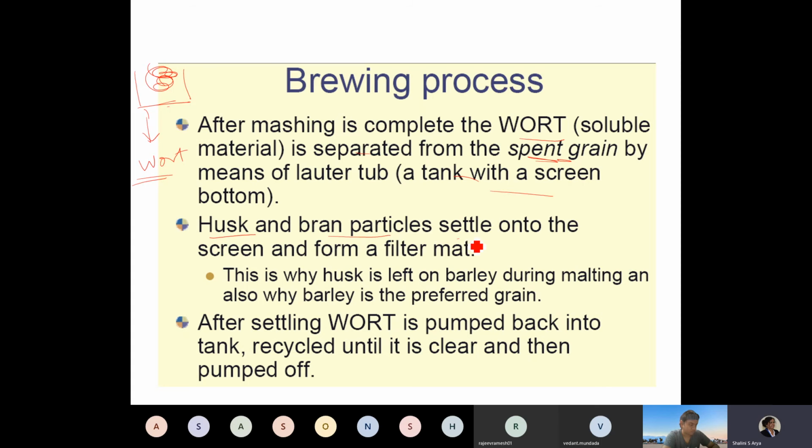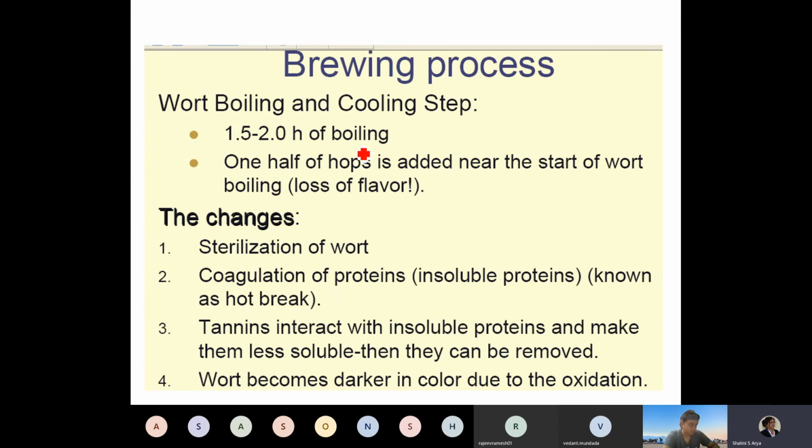Husk and bran particles settle onto the screen and form a filter. This is why barley malt is used, because barley malt has husk, which can act as a filtering bed. This is why husk is left on the barley during malting, and also why barley is the preferred grain for beer. After settling, the wort is pumped back into the tank, recycled until it is clear, and then it is pumped off.